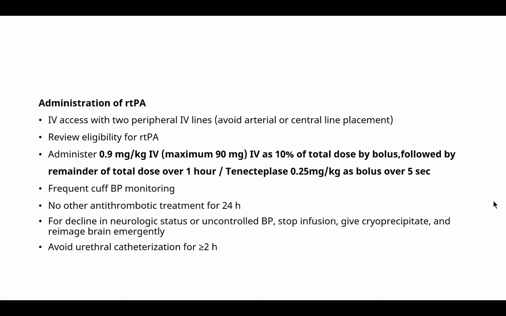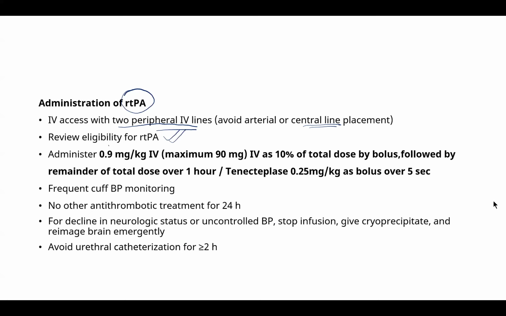Then how to administer recombinant tissue plasminogen activator? You have to secure two peripheral IV lines, gray or green cannula. Then you have to avoid a central line. Check the eligibility for rtPA, as we have discussed previously.